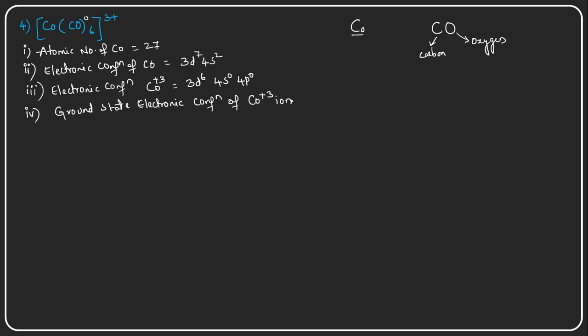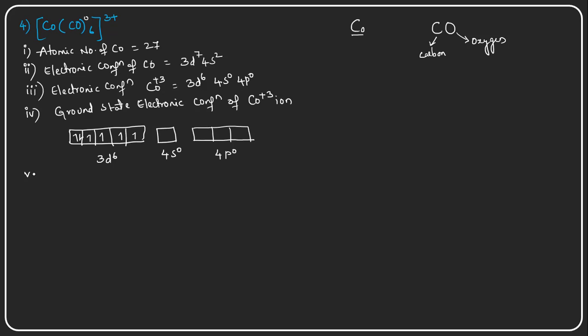So 1, 2, 3, 4, 5, 3d has 6 electrons, 4s is empty, 4p is also empty. So in total, how many electrons are there? 6 electrons are there. So here the sixth electron is paired.